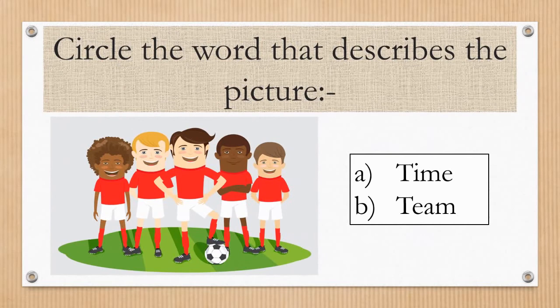After that, circle the word that describes the picture. Here you can see one picture is given and two words are given. So you have to see the picture and circle the word which describes the picture, means which is the correct word for the picture. The words given are time and team. You have to circle the correct word.